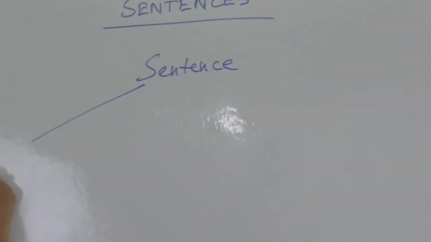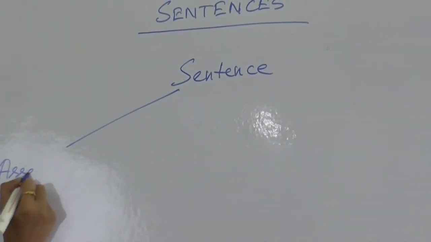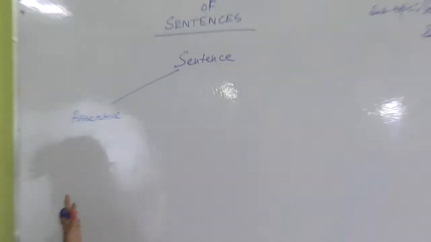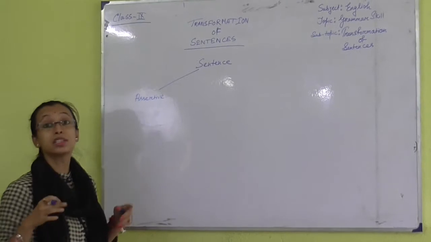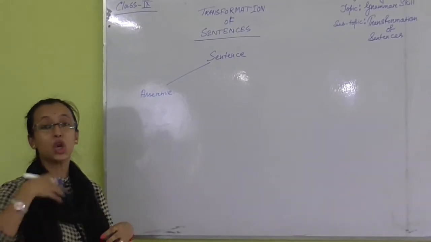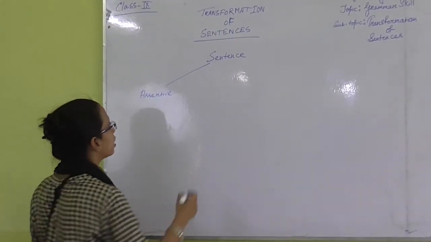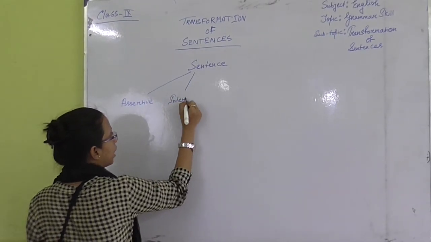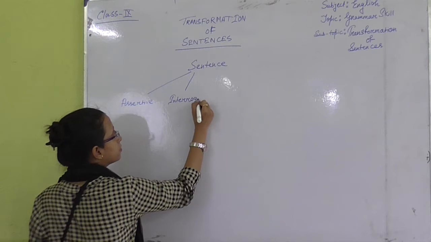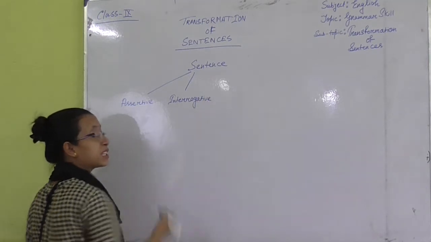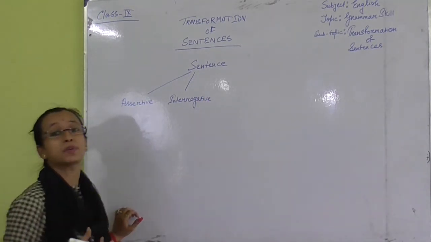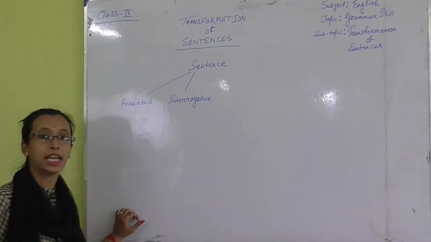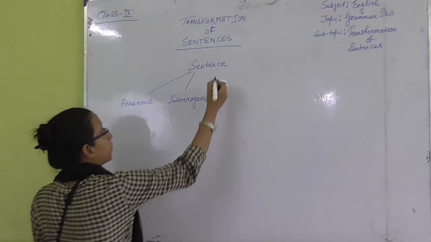Number 1, assertive sentence. It means statement, a sentence with which we can express some statement. Next, interrogative sentence. We all know interrogative sentence: it is a sentence with which we can ask something. Okay, next one.